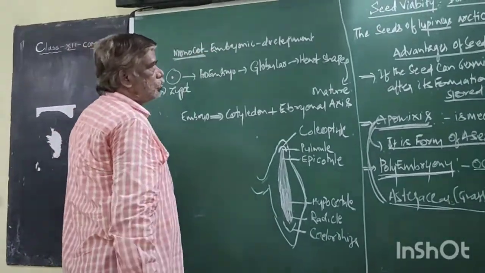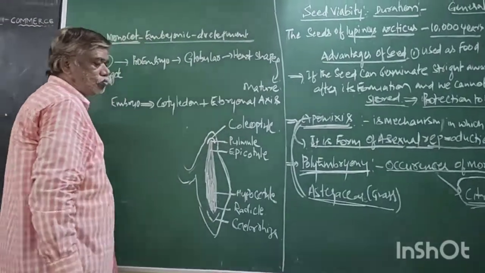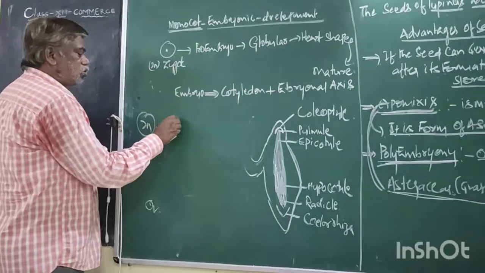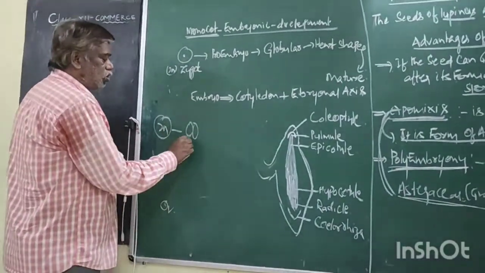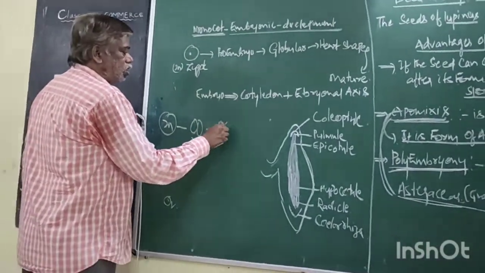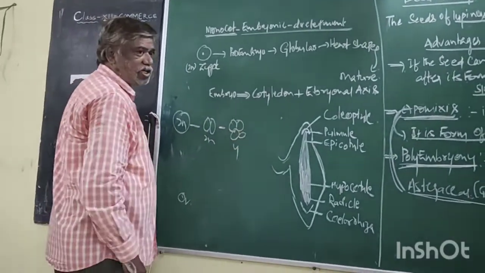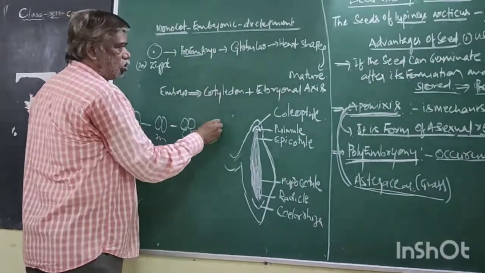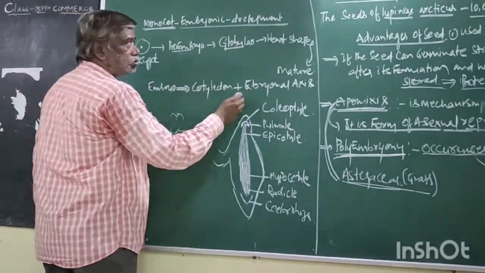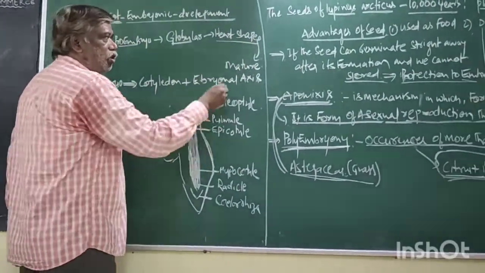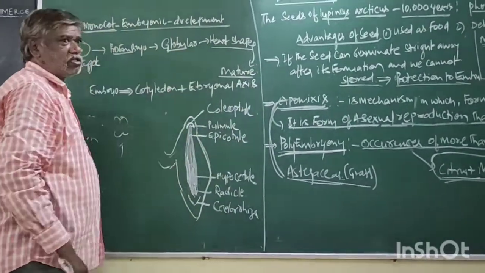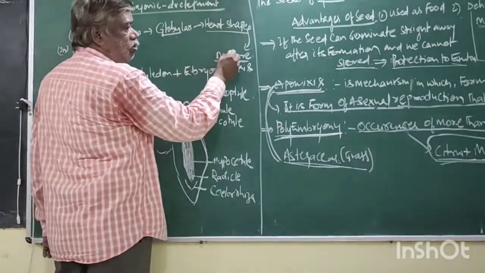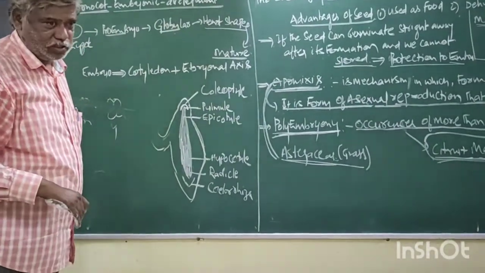Monocot embryonic development. The zygote undergoes mitotic division into 2 cells. Another 2 cells are formed, making 4 cells. Proembryo, globular embryo, heart-shaped embryo, maturity. These are the stages. It was already discussed in the last class.